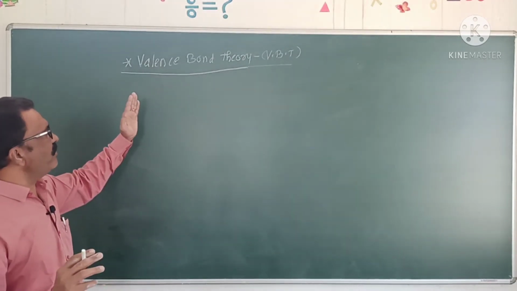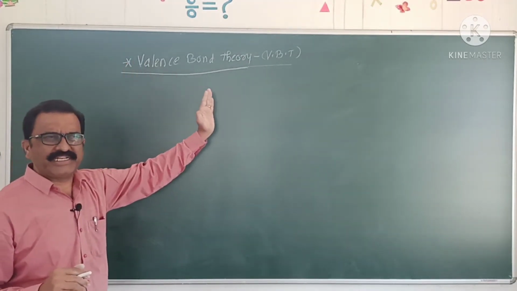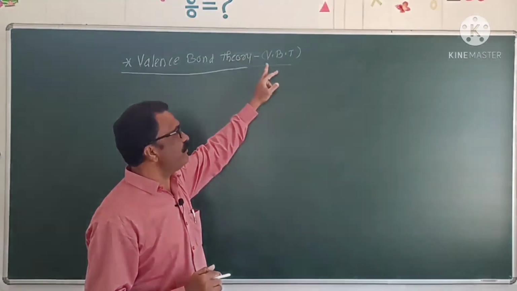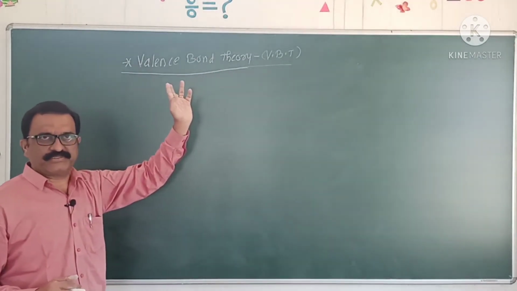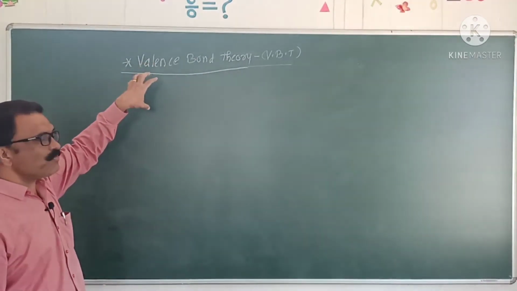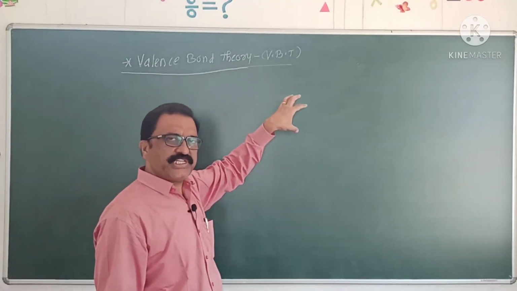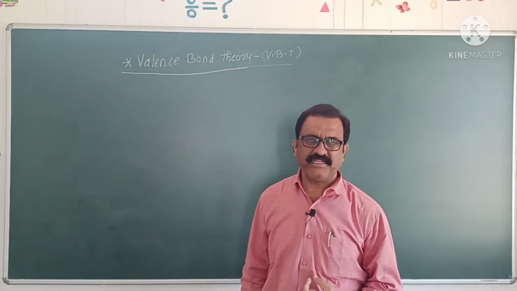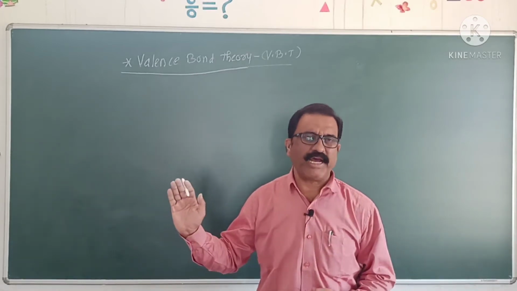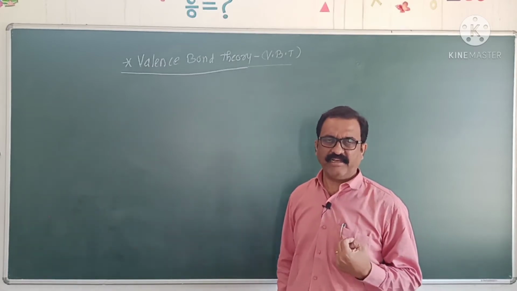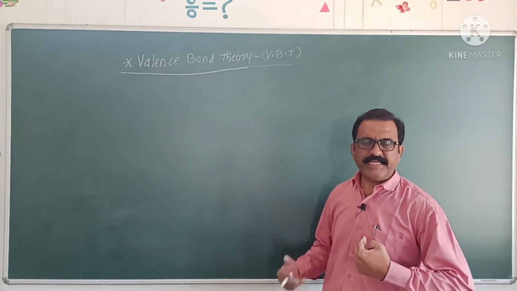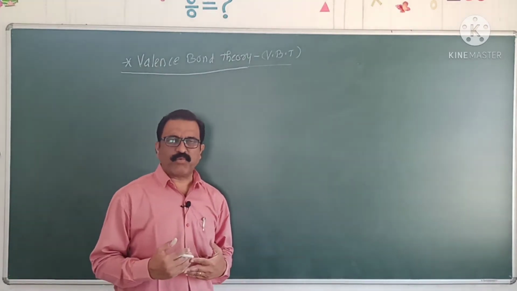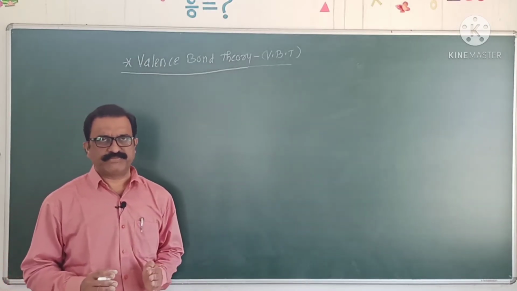Okay, first of all, valence bond theory, which is also known as VBT. These VBT are the initial letters of this theory. This valence bond theory was initially proposed by a scientist, Heitler. Then the theory was extended by two scientists, Slater and Pauling. This theory was developed to explain the formation of covalent molecules.